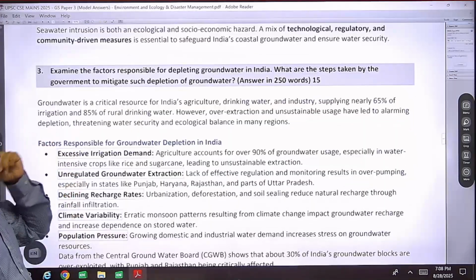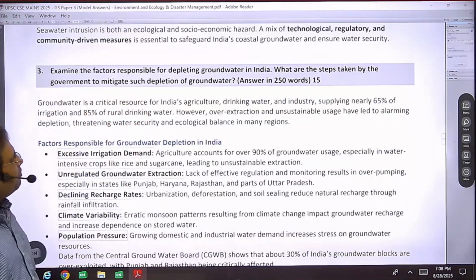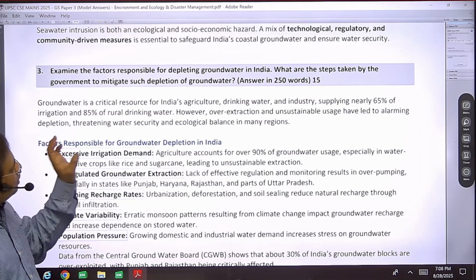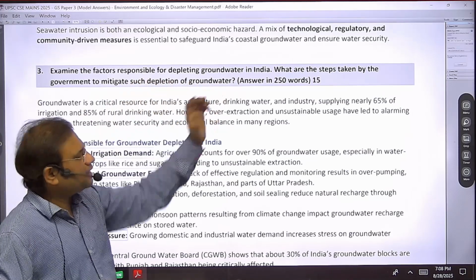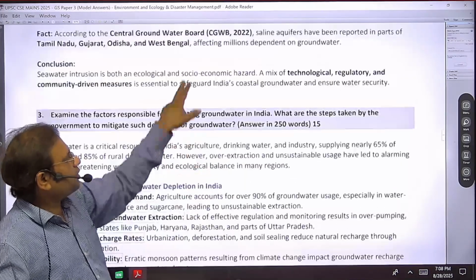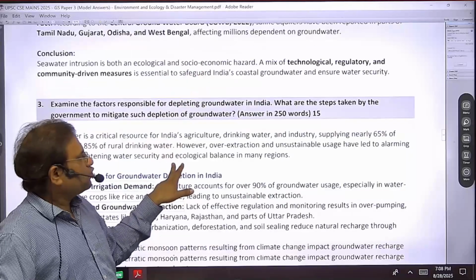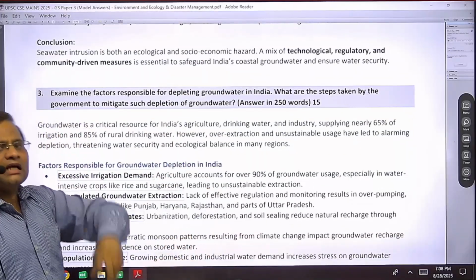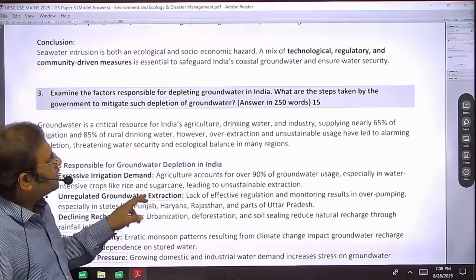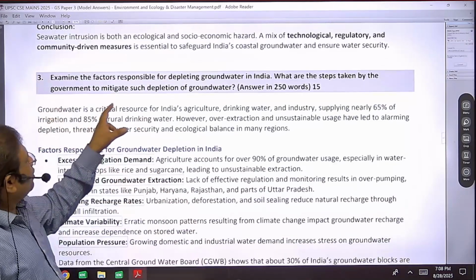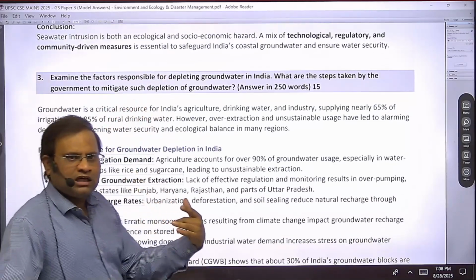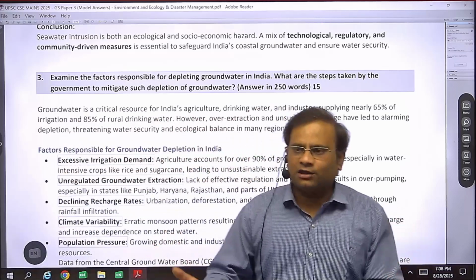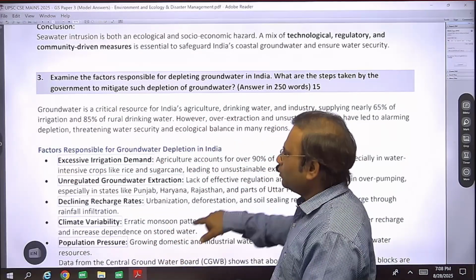Now come to the next question that is asked in our paper. Examine the factors responsible for depleting groundwater in India. So it is partially related with the upper one, as I have told you, the groundwater. So why is this groundwater depleting? Definitely, as we are sucking the groundwater more, it is depleting. What are the steps taken by the government to mitigate this? If you have some schemes, some pilot projects, they should be mentioned in the answer.